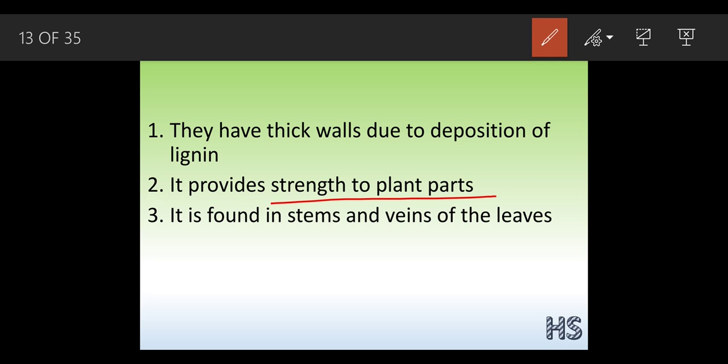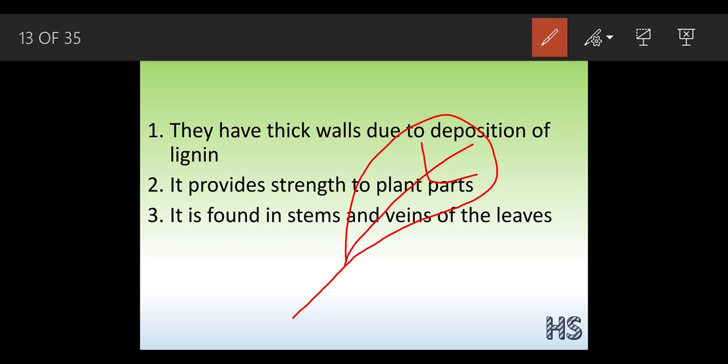Even the function of the collenchyma was the same, but where exactly is it present? It is present in the stem region and in the veins of the leaves. Veins of the leaves means, suppose this is the leaf, so it is present here in this region. These are the veins part. So here the sclerenchyma is present. Why are they present in the veins? Because it helps to conduct water, so that the water can be easily conducted through this sclerenchyma.